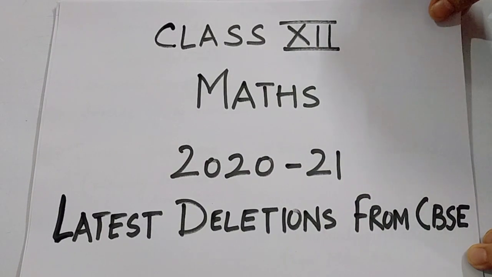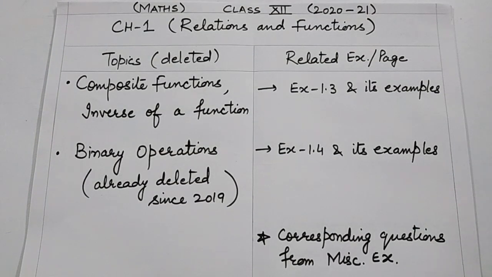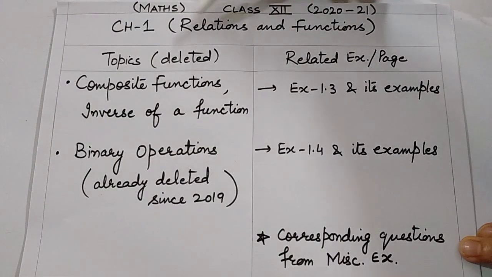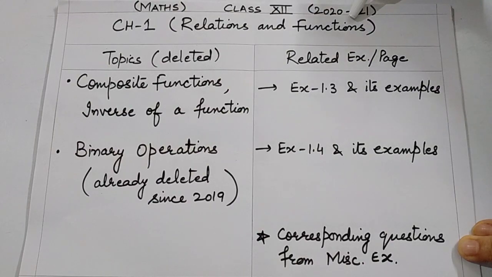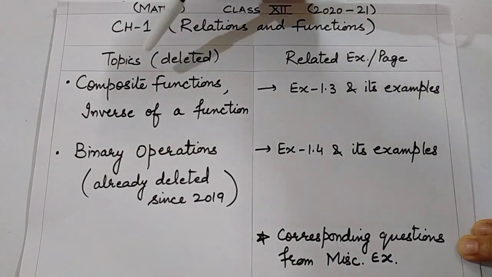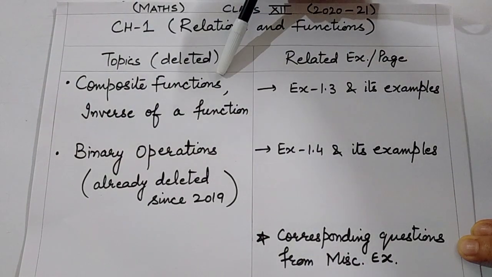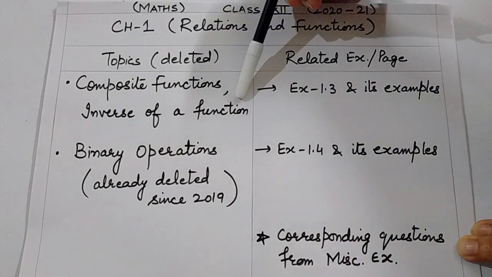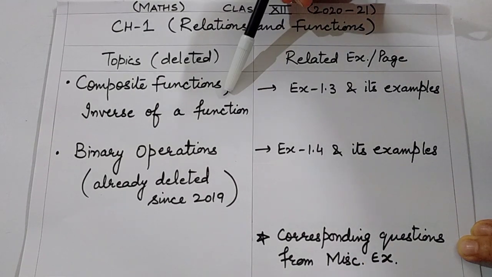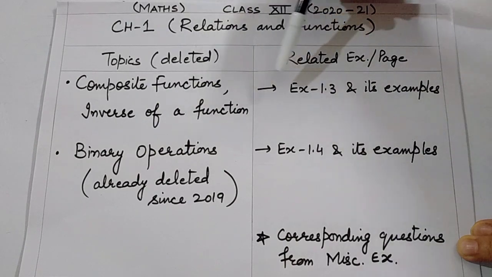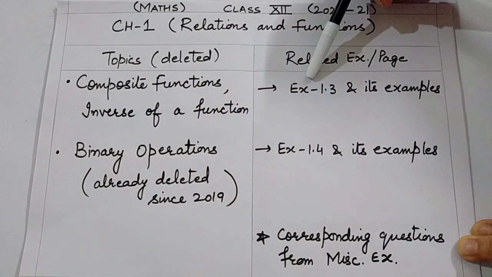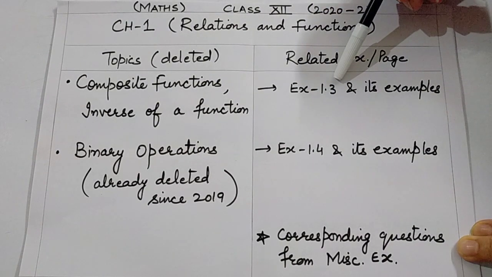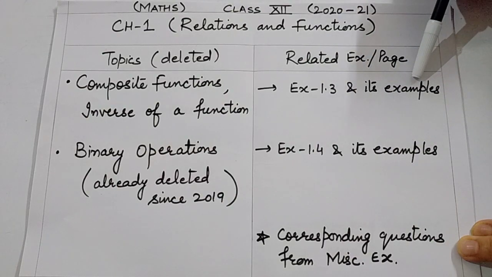Let's start with the chapter 1. From the very first chapter, relations and functions, the topics deleted are composite functions, inverse of a function. This is the very first topic deleted, and the corresponding exercise, the related exercise, is exercise 1.3 and its examples.